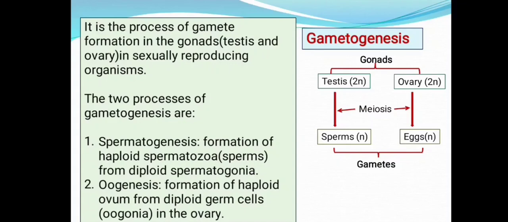Thus a single-cell zygote consists of two sets of chromosomes. This is how you can differentiate the gonads and gametes. Let us move on to the actual process now.